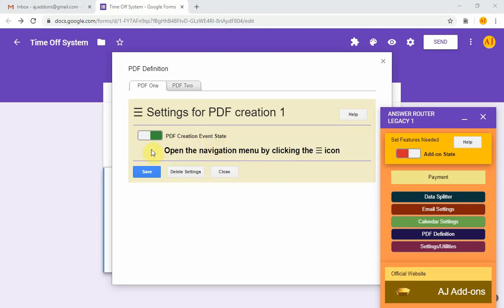I'm simply explaining how the permissions relate to the setting. You gave the add-on permission to create files in your drive. The add-on can create a PDF file. If this button is off, then no PDF file will be created. If the button is on, then the add-on will try to create a PDF file.